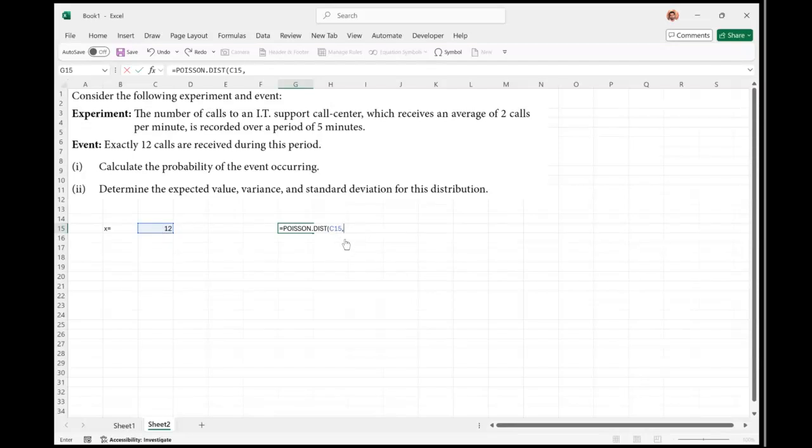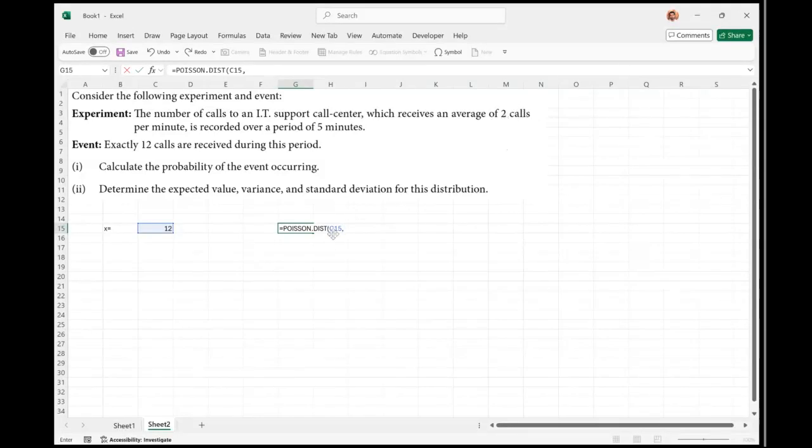This is where we need to pay attention, because students get this thing wrong while solving the question. This is given to me: exactly 12 calls are received during this period. How much is the period time? It is a period of 5 minutes. So the average which I'm going to put in here, the mean value, has to be the average number of calls over a period of 5 minutes. It cannot be the average over a period of a minute.